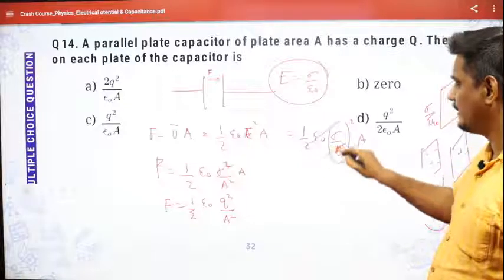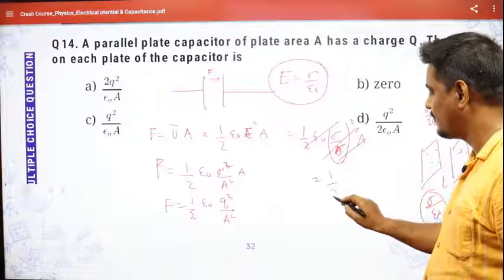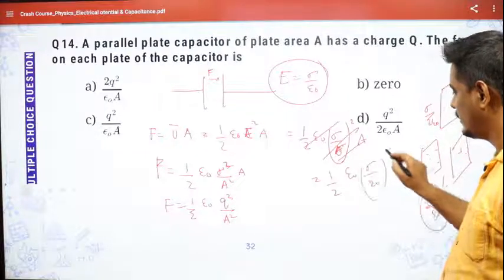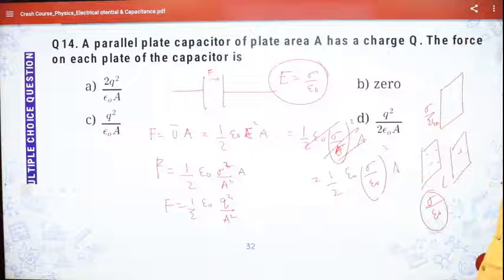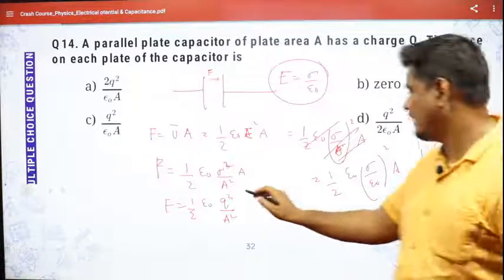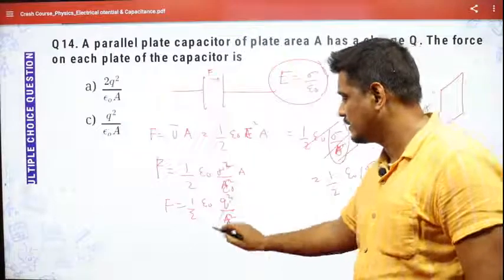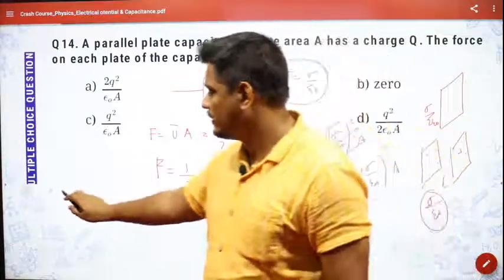So I'm just writing it once again. This will be equal to half into epsilon naught into sigma by epsilon naught the whole square into A. So when I solve it, here I will have epsilon naught square. Sorry, once again, I'll just write everything once again.